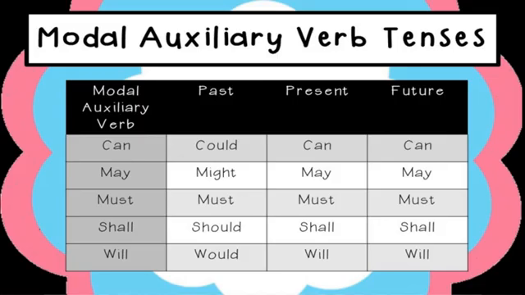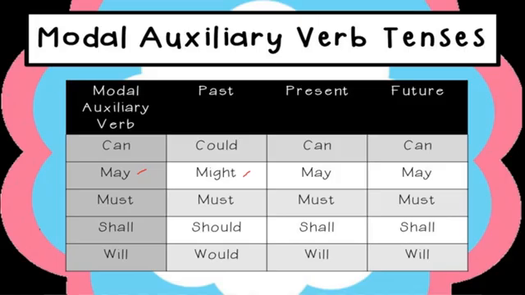See, modal auxiliary verb table is there. See dear students, past tense, here these are verbs, main verbs, can, past tense, could, present, can, future, can. You can observe this table carefully. The modal auxiliary verb is may, only past tense changes, might. Present and future we use may only.